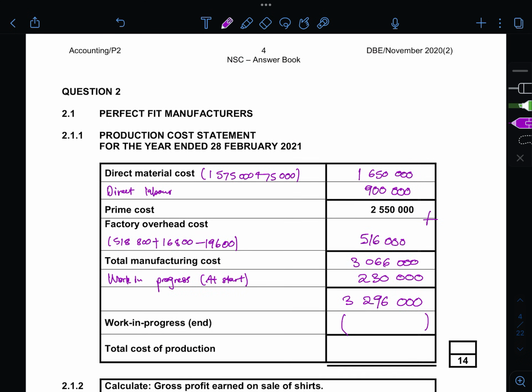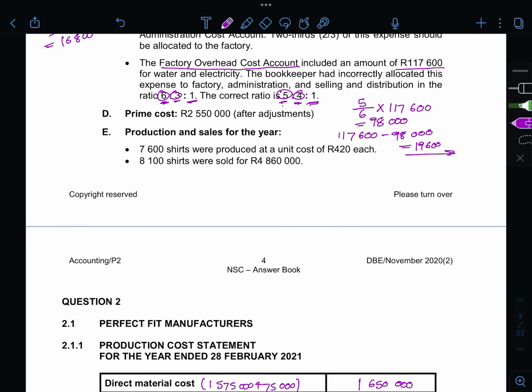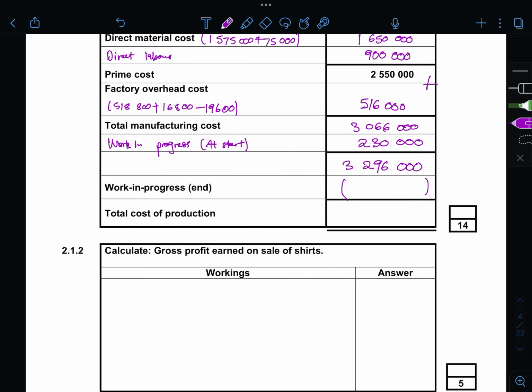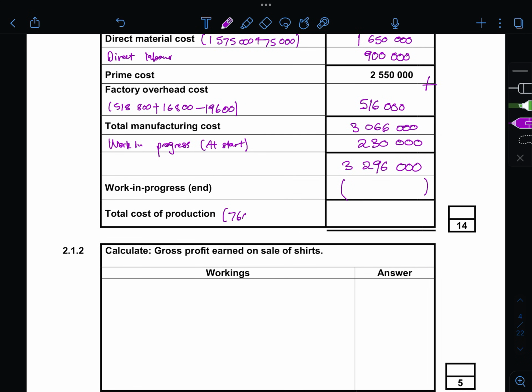And then your total cost of production, we're given information E. It says 7,600 shirts were produced at a unit cost of 420 each. So it's 7,600 times 420, and let's see what we get there. 7,600 times 420, which is 3,192,000.